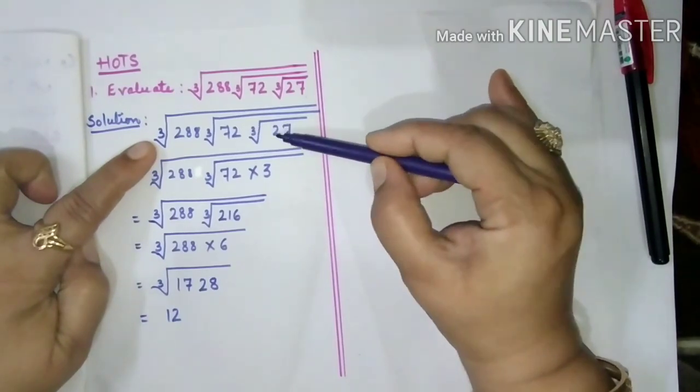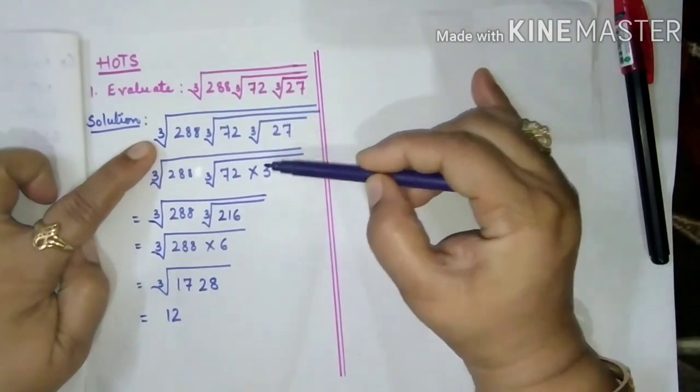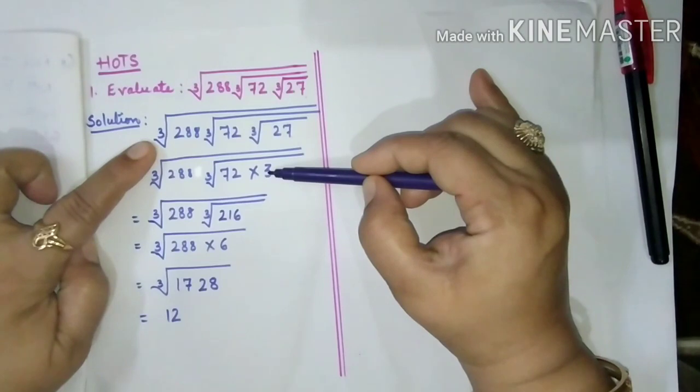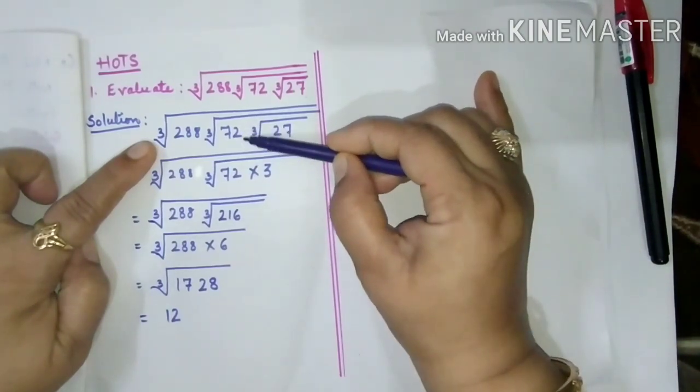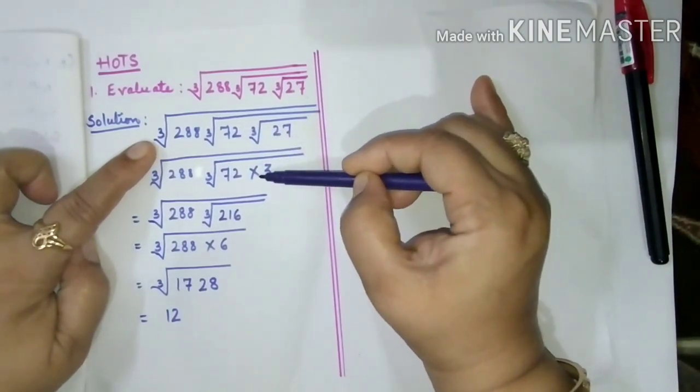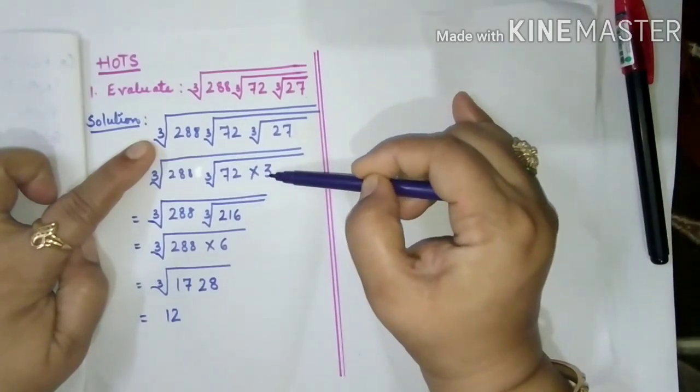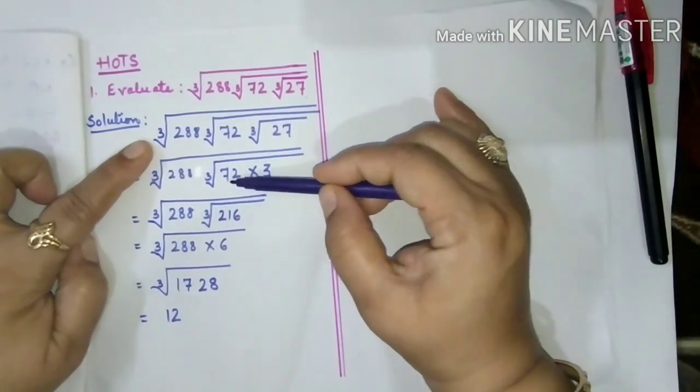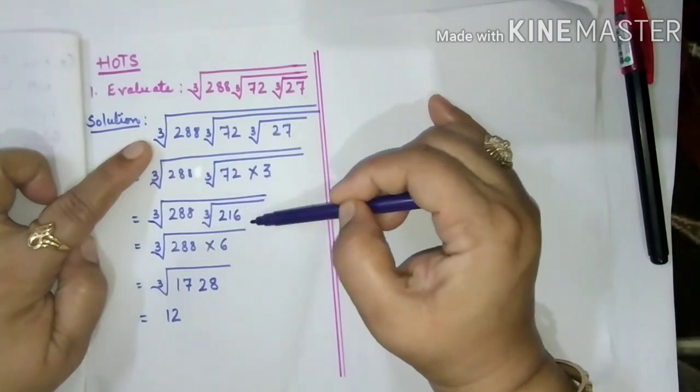What is the cube root of 27? Cube root of 27 is 3. And here, if there is no sign, it means there is a sign of multiplication. 72 multiplied by 3, right? 72 multiplied by 3 is 216.